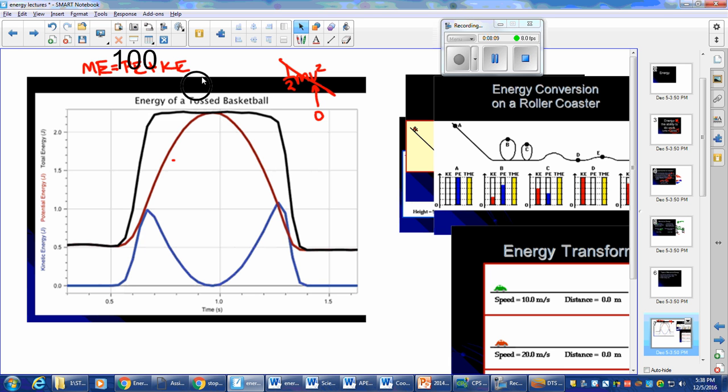Now look what happens as this thing starts to descend. As it starts to descend, we are picking up speed, right? So this velocity is going to increase. The velocity here is going to increase, increasing the total kinetic energy.